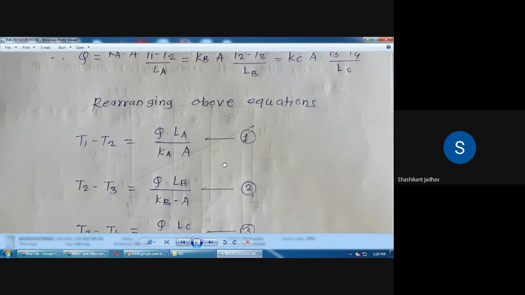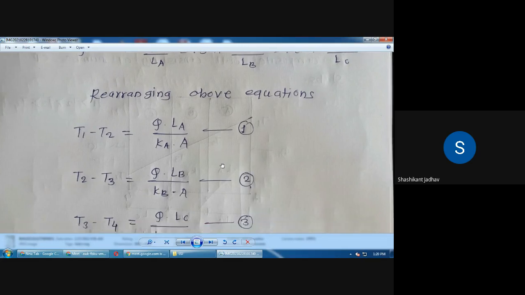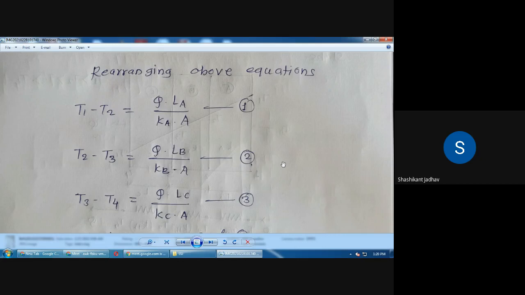Similarly, we have to write down the equation for the layer B, that is T2 minus T3 is equal to Q into LB divided by KB into A. Okay. Similarly, we have to write down the equation for the section C. Write from the screen, T3 minus T4 is equal to what? Write down.